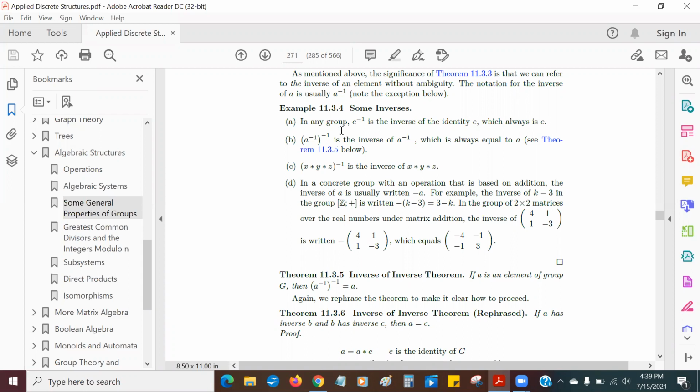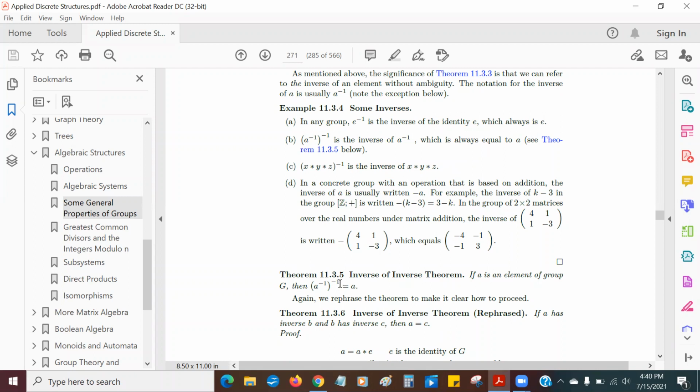Anyways, E inverse is the inverse of the identity element, which is always E. That makes sense. A inverse inverse, which is the inverse of A inverse, is always equal to A. That also makes sense. And you see that in theorem 11.3.5. If I have XYZ inverse, that is the inverse of XYZ, and that's actually going to wind up equaling Z inverse times Y inverse times X inverse. You see that in linear algebra and in other places.